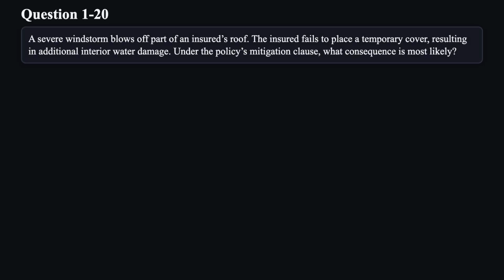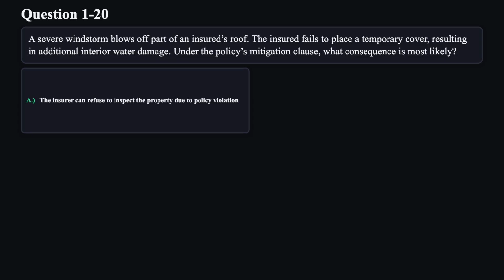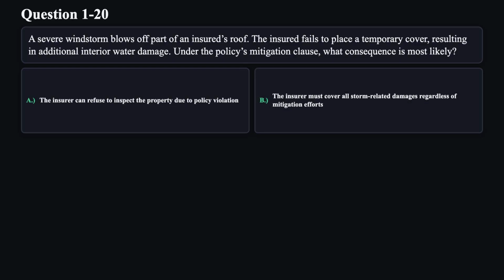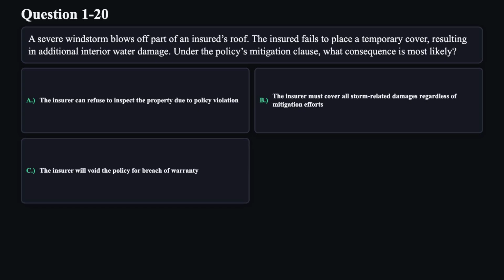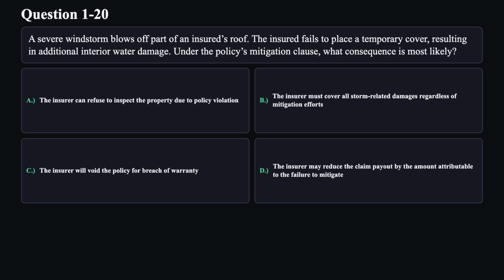Question 20. A severe windstorm blows off part of an insured's roof. The insured fails to place a temporary cover, resulting in additional interior water damage. Under the policy's mitigation clause, what consequence is most likely? A. The insurer can refuse to inspect the property due to policy violation. B. The insurer must cover all storm-related damages regardless of mitigation efforts. C. The insurer will void the policy for breach of warranty. D. The insurer may reduce the claim payout by the amount attributable to the failure to mitigate.